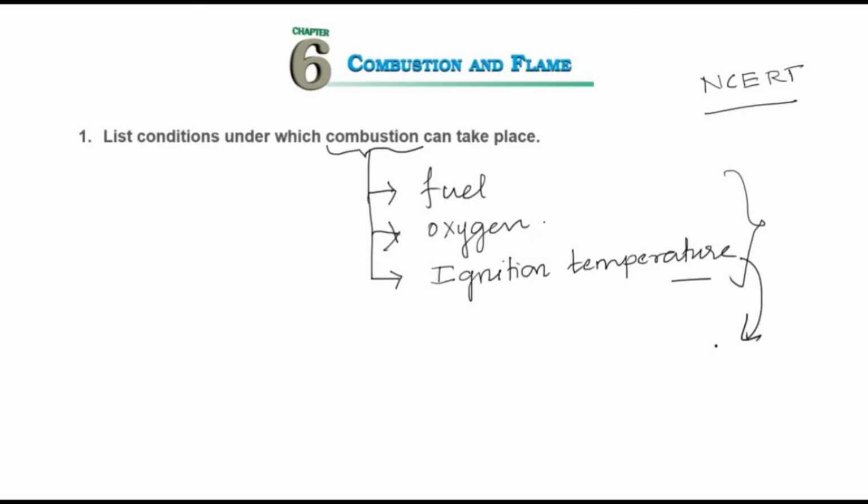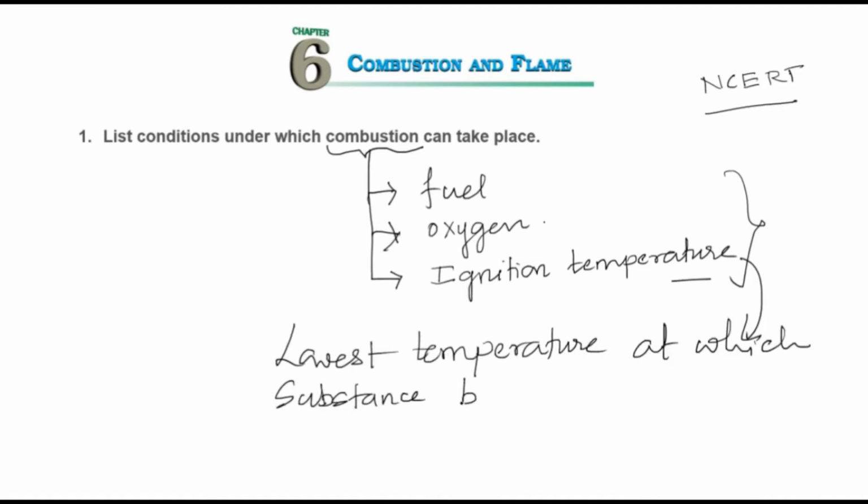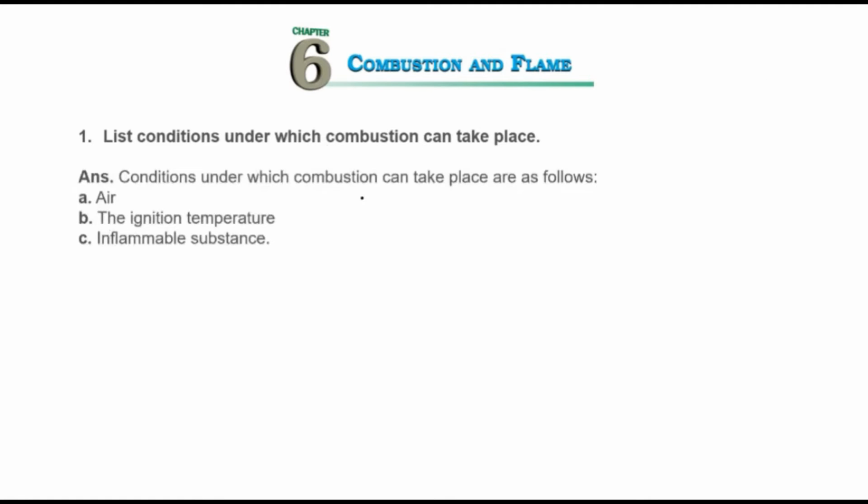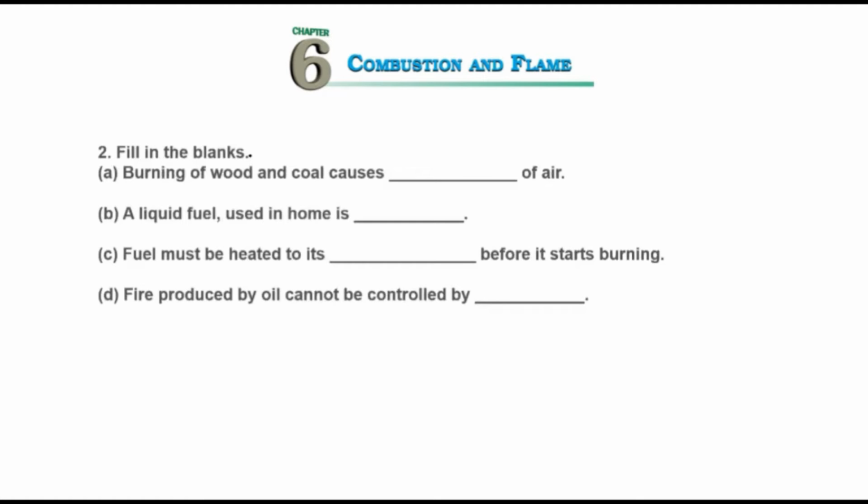And what is ignition temperature? It is the lowest temperature at which a substance burns. For example, phosphorus P burns at 30 degrees centigrade. That is the ignition temperature of phosphorus. So we require these three. So the answer can be, conditions under which combustion can take place are as follows: air, here air means oxygen, ignition temperature, and inflammable substance, that is combustible substance, or we can write it as a fuel.